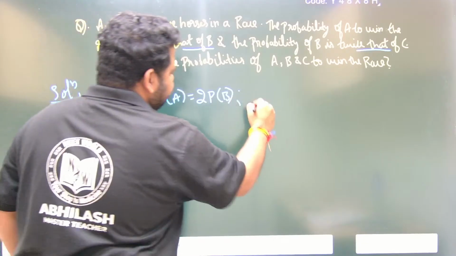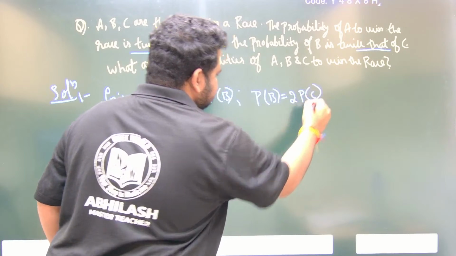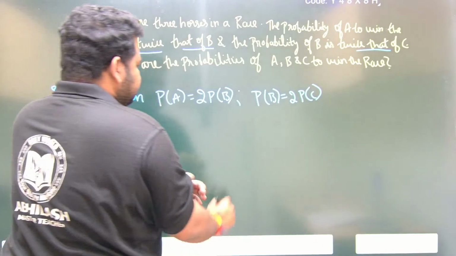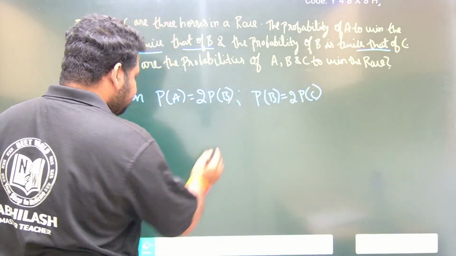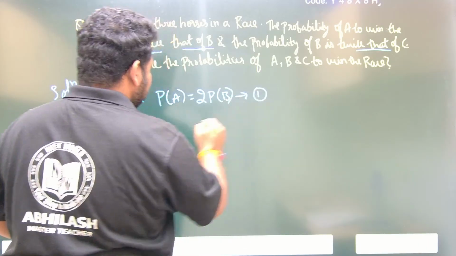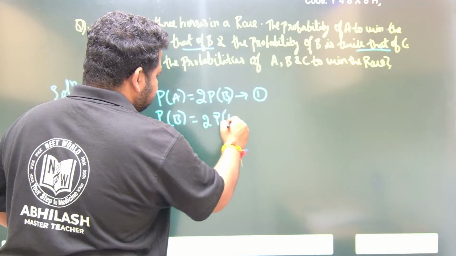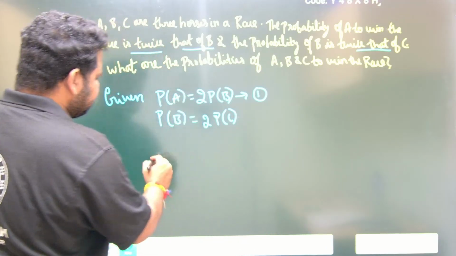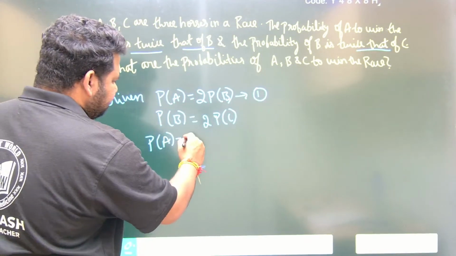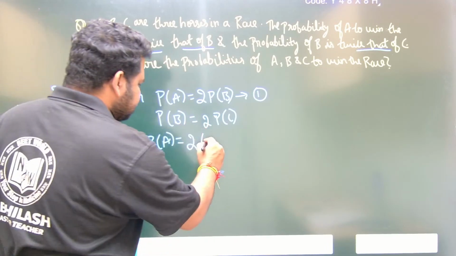Similarly, probability of B is twice that of probability of C. Now see here, let me write it like this. This is 1, and also probability of B is twice that of probability of C. Now if I combine this, I can write probability of A is equal to 2 times probability of B, and probability of B is 2 times probability of C, so I can write it as 2 times probability of C.